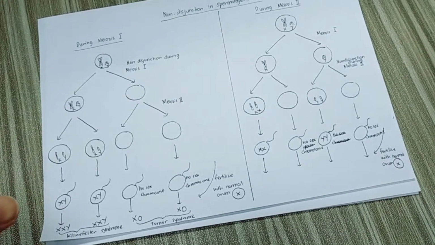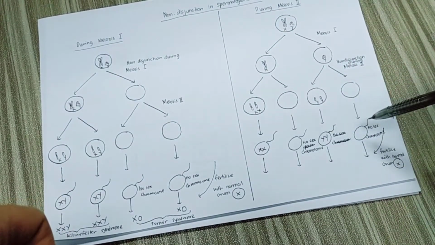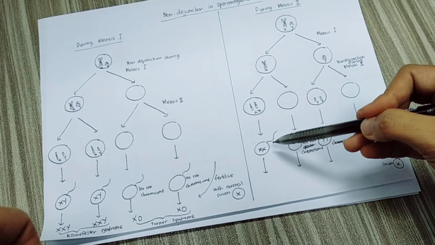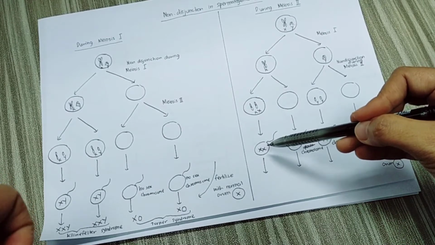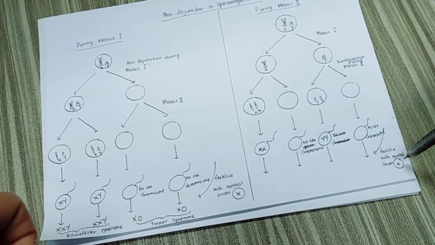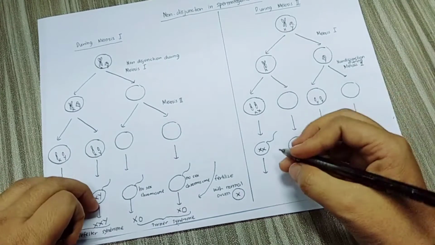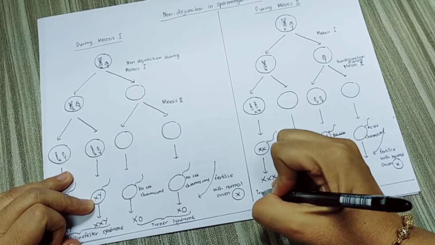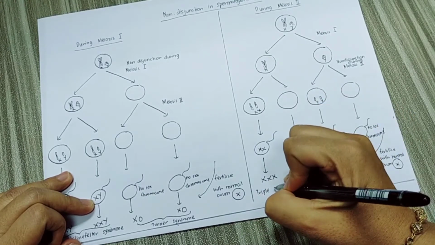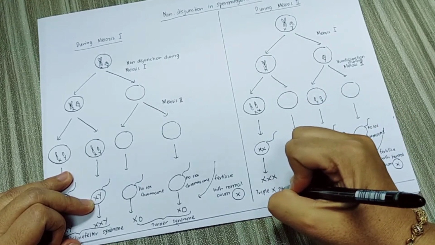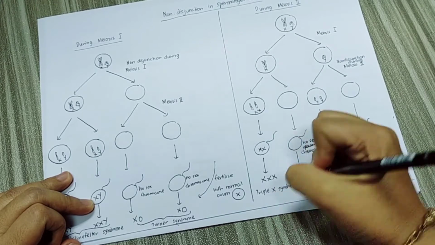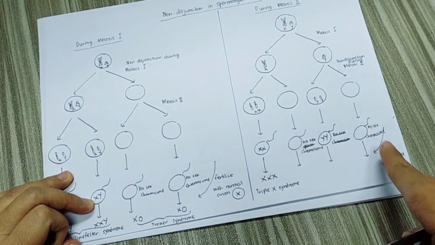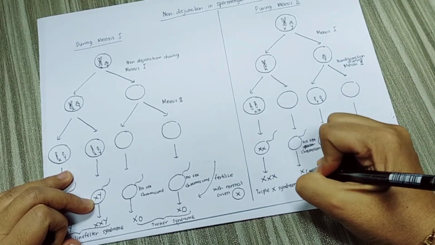So when all of these abnormal sperm fertilize with normal ovum with X chromosome, untuk yang pertama, kalau abnormal sperm dia ada 2 X chromosome fertilize with normal ovum with X chromosome, this one will become XXX. So XXX means this person suffers from triple X syndrome. Kalau untuk yang kedua, the abnormal sperm with no sex chromosome fertilized with normal ovum, it will become XO.